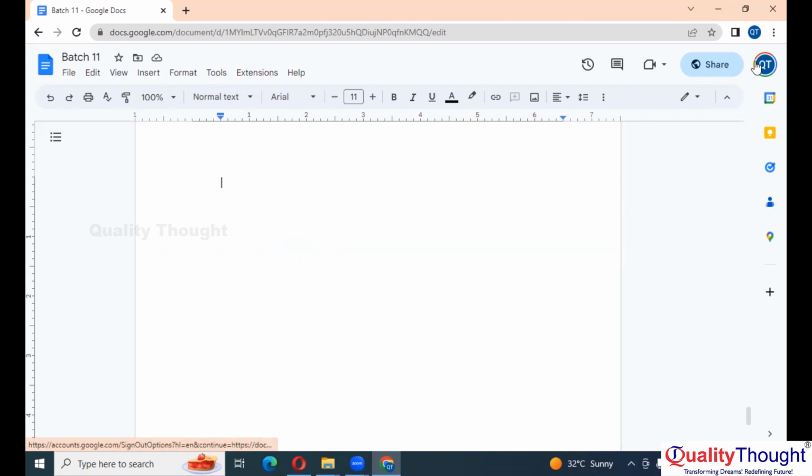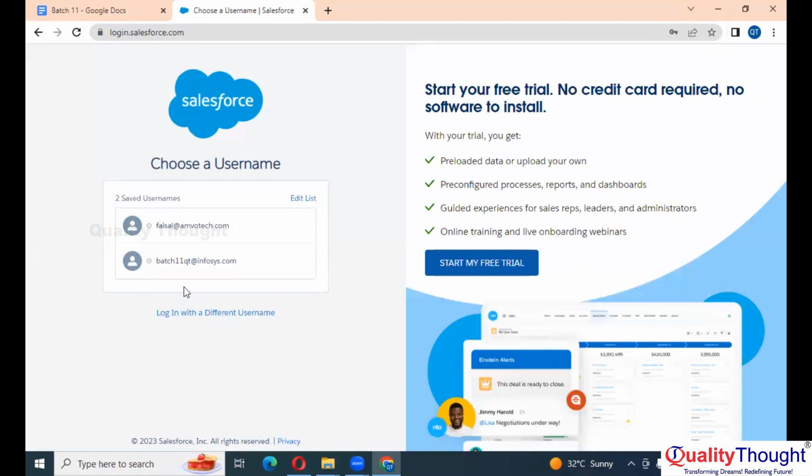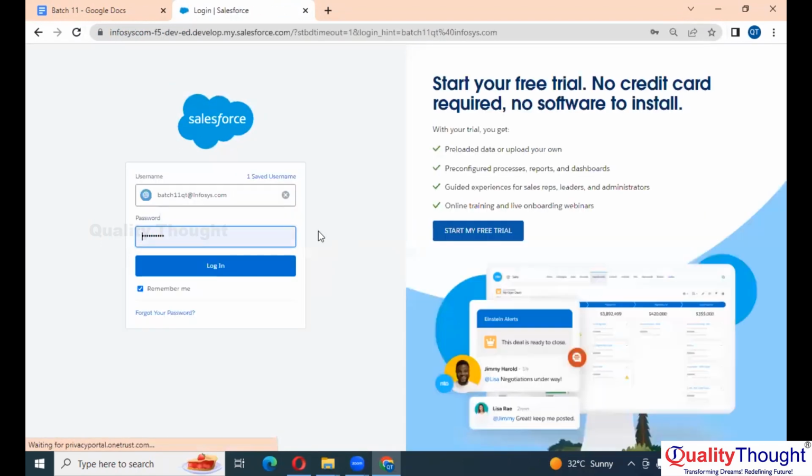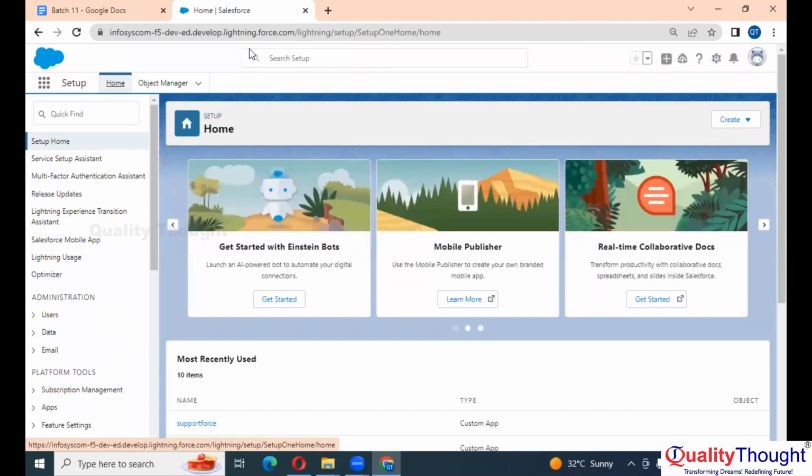Okay. Now let me log into Salesforce. There are two interfaces of Salesforce, right? One is Classic, another one is Lightning. But again, there are two phases. One is UI, another one is your Force.com, right?